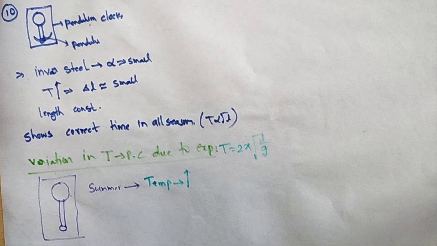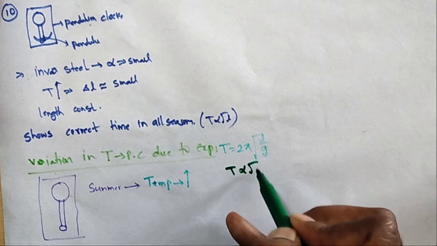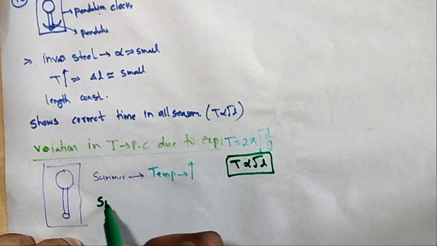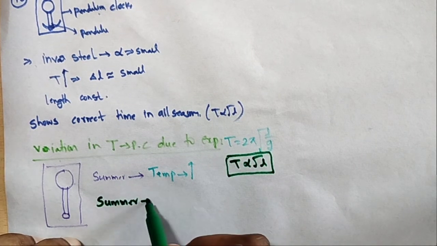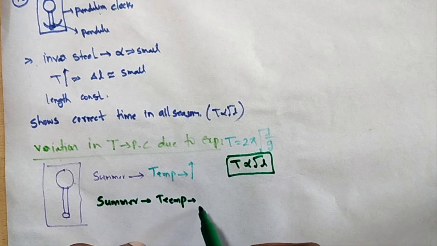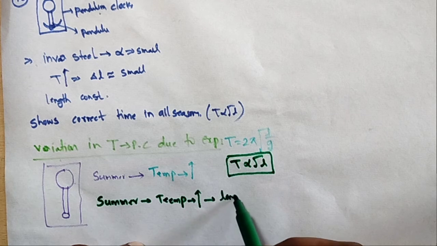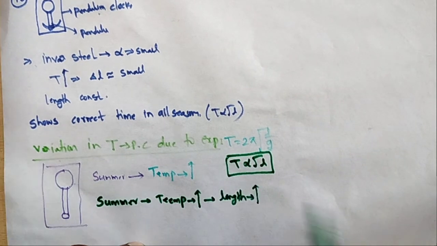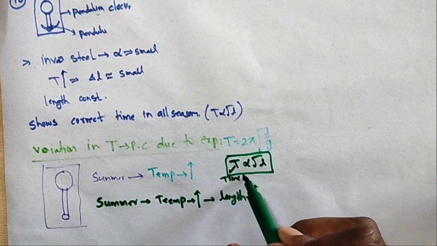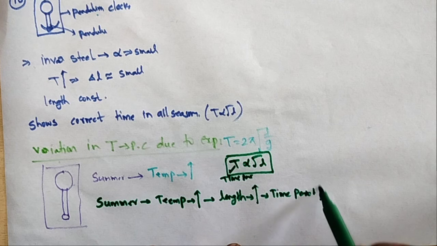Therefore T is proportional to root L. Please remember this formula. In summer the temperature increases, so the length also increases due to thermal expansion. If the length increases, the time period T also increases.